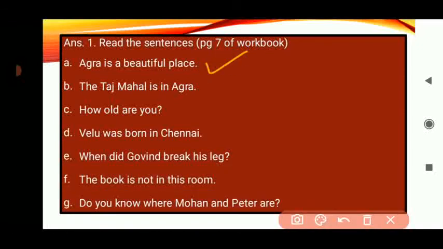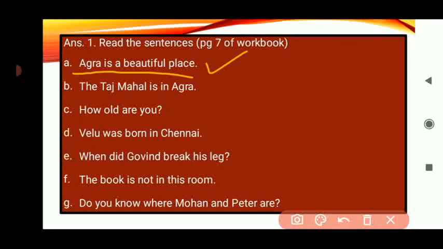Agra is a beautiful place. So here the first word is Agra. Agra is a noun and it is a name of a place. So we always remember all the names will begin with the capital letter. Or we can say first word or first letter of the sentence will always be capital.